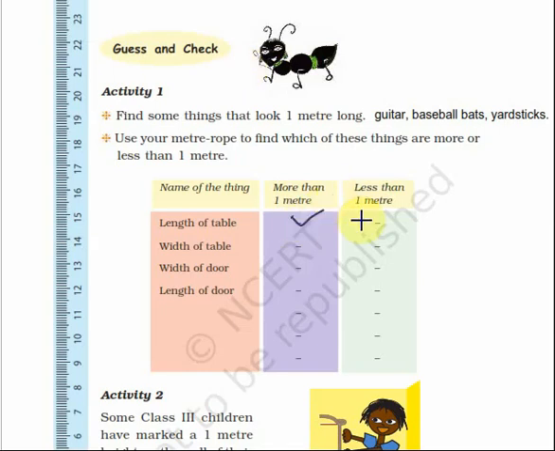Then the width of the table is less than 1 meter. Usually the width of the table is less than 1 meter. Next, the width of the door is also usually less than 1 meter. The length of the door is more than 1 meter. Have you understood? Find out the measurements using the meter rope that you have made, and find out whether it is more than 1 meter or less than 1 meter.